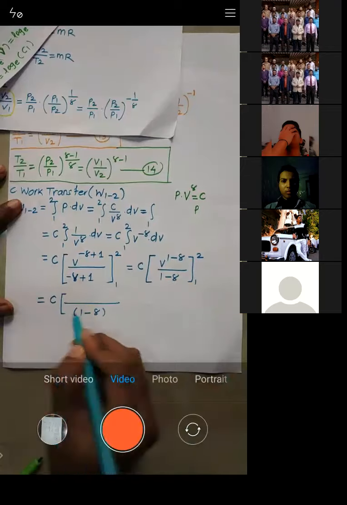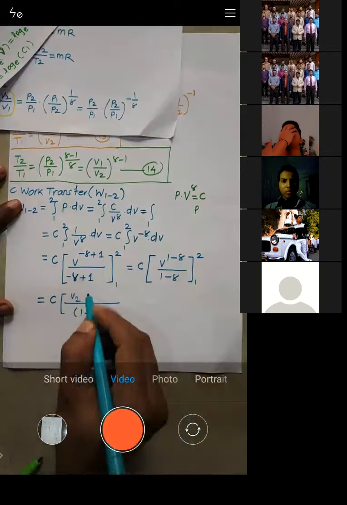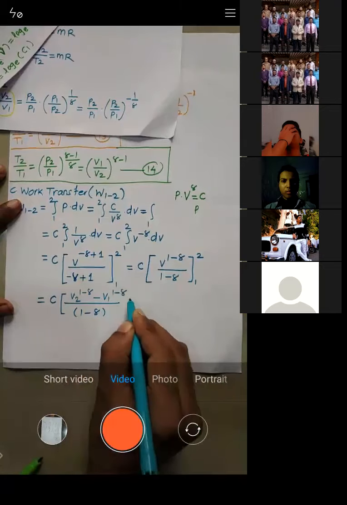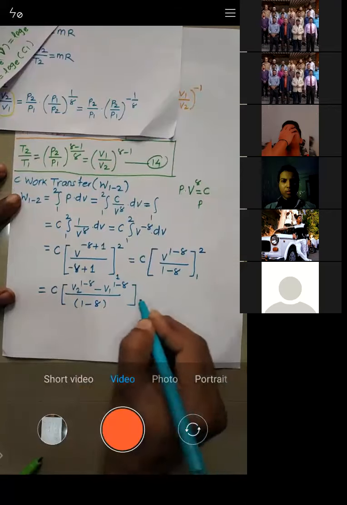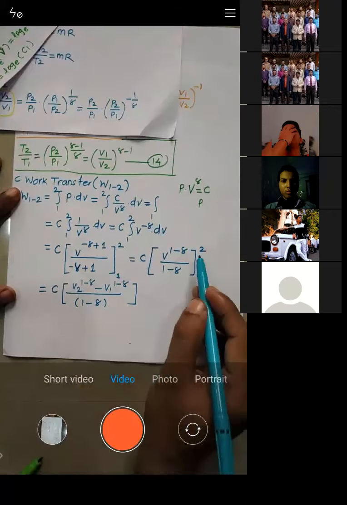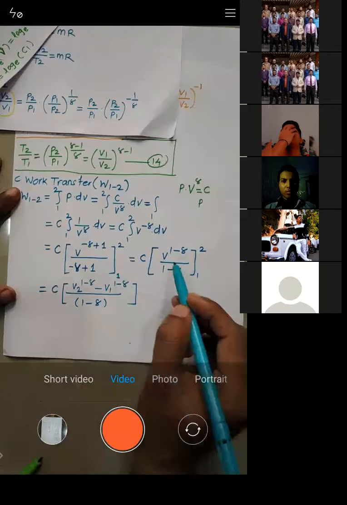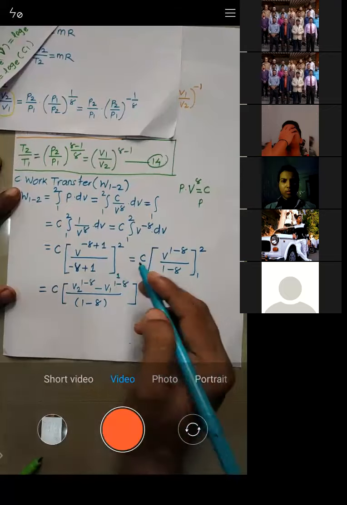Now what is remaining? It's upper limit minus lower limit, right? So V2 raised to power 1 minus gamma minus V1 raised to power 1 minus gamma. Say yes or no, let me know. Upper limit minus lower limit, so that is what is there. You can check it. 1 minus gamma is a constant value, so it will remain in the denominator only.